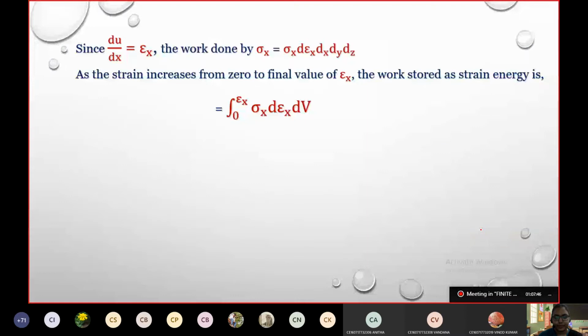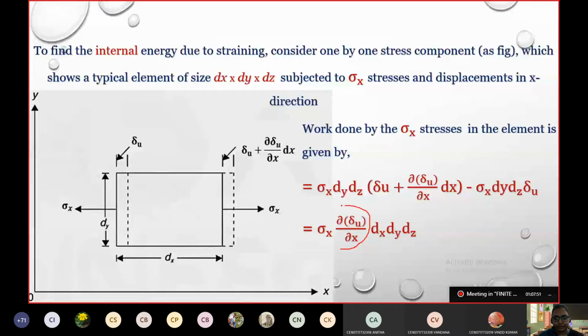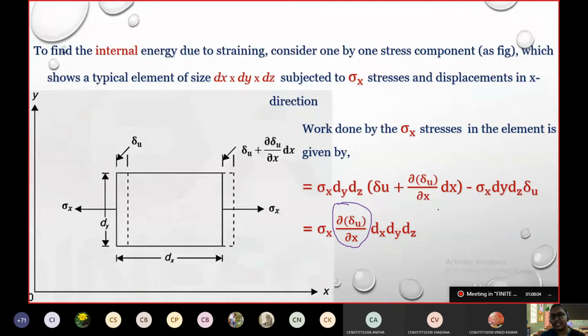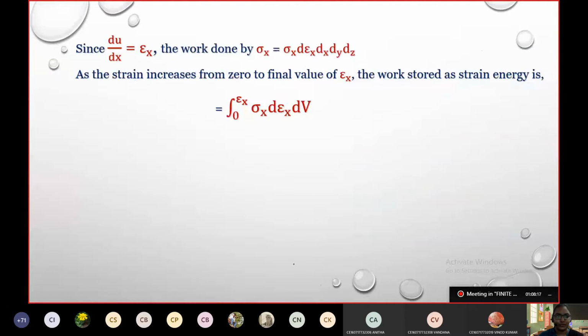Yes, ma'am. Right. Now, if we clearly see this part of the section, it is the change in displacement happening in the member. That is directly indicating our strain value. See, du by dx is our strain in x direction.